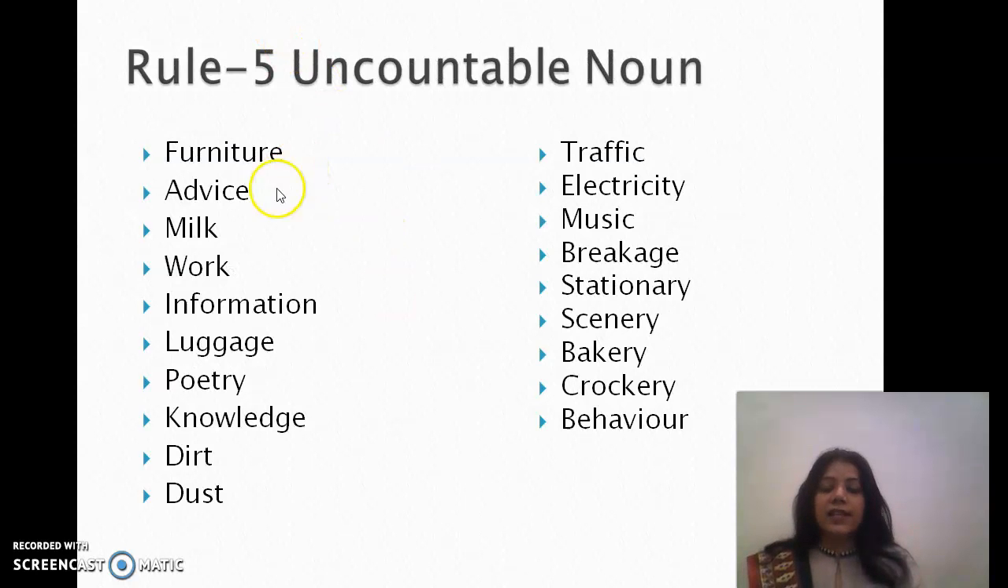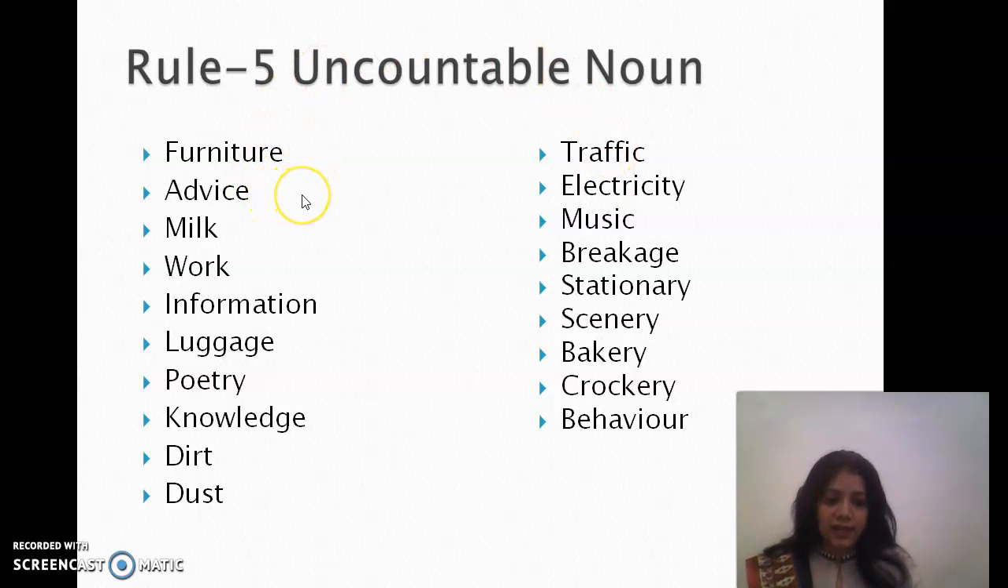Yes, these are the words which are referred to as uncountable nouns. Here we have furniture, advice, milk, work, information and many more. Let's look at the first example, that is furniture. These are words which do not carry S or ES at the end. For example, we do not say furnitures, we say furniture. I have purchased furniture for my house. The furniture of a house is beautiful.